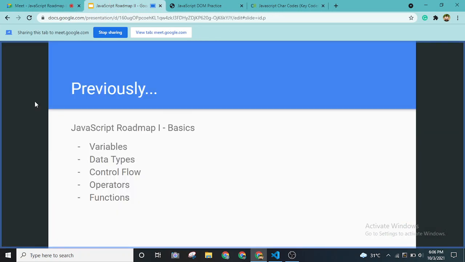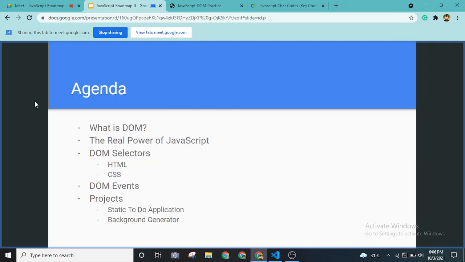Previously this is what we covered: variables, data types, control flow, the basics of a programming language itself with JavaScript. Today our agenda is to cover the DOM. What is the DOM? And we are going to see the real power of JavaScript. I'm comparing this with the previous one because we were just discussing programming concepts, whereas here we are going to use JavaScript in a way that is connected with front-end web development.